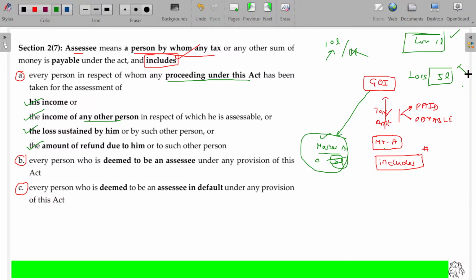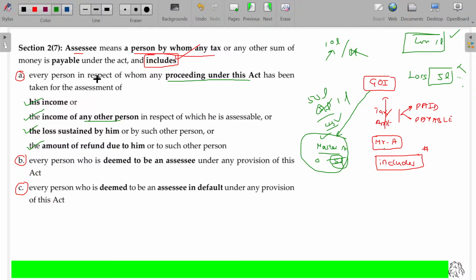But the problem is, if you are showing a higher loss, in the next year's profit you can adjust this loss. In the next year, you earn 50 lakhs profit. If you could have shown 5 lakhs being the loss, you adjust this loss, and for 45 lakhs only you will be paying the tax the next year. The government denies: no, you can subtract only 1 lakh. Though you have profit, you may be assessed. Even though you have the loss, you may also be assessed. So you are being the assessee.